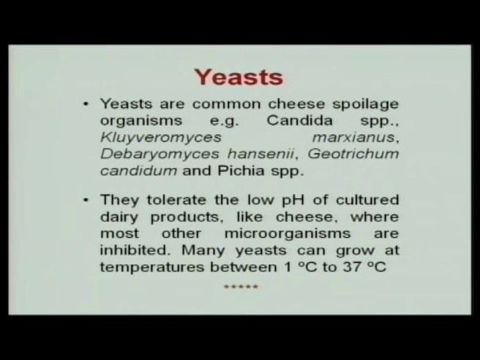Many molds along with yeasts are also able to grow at the low pH and low temperature used in the ripening process. So, if hygienic conditions are maintained, then yeast and molds can be taken care of and good quality cheese can be prepared.